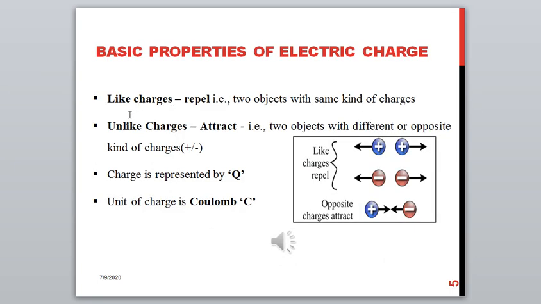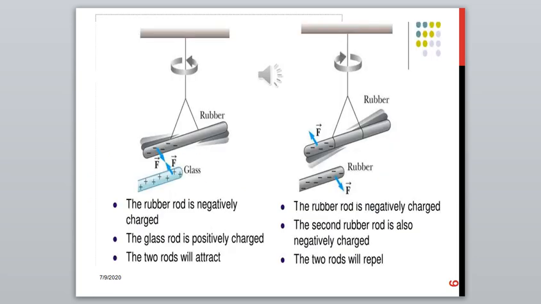Such behavior of like charges getting repelled and unlike charges getting attracted was first understood by conducting a simple experiment. You hang a rubber rod of one kind of material from some point and leave it free to move. When you bring the same kind of rubber rod nearer to it, you can see that these two rubber rods repel each other. The one that is hanging will move away from the rubber rod which you brought nearer.